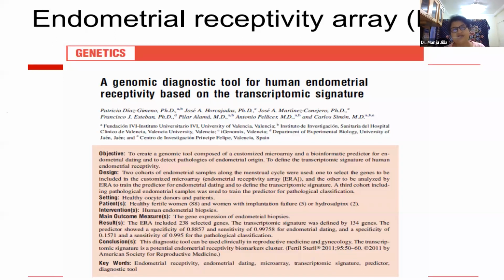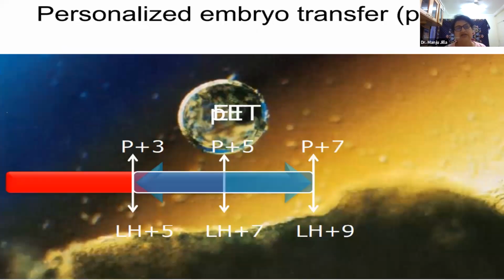But remember, this is only one side of the story. We are not checking what is happening with the trophoblast, because trophoblasts also produce many molecules, and so only if the embryo is healthy and the endometrium also has an upregulation of all these molecules will we get a successful implantation. So personalized embryo transfer can be seen in some patients on day 5, day 7, day 9, LH day 9. So I think that should be all as a discussion today.